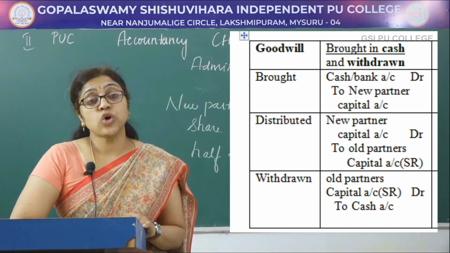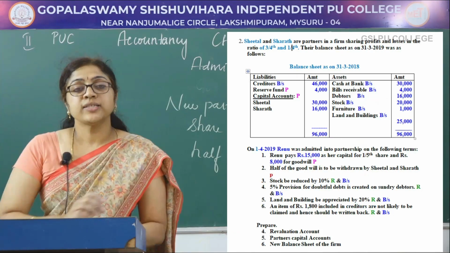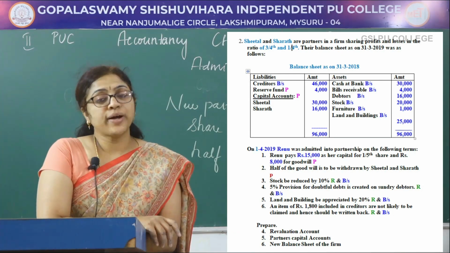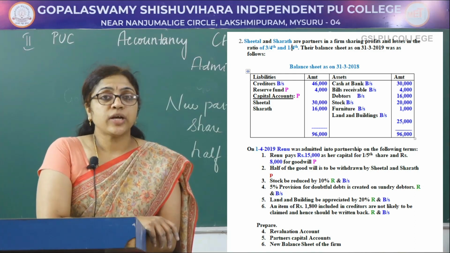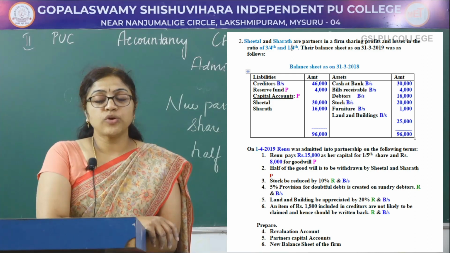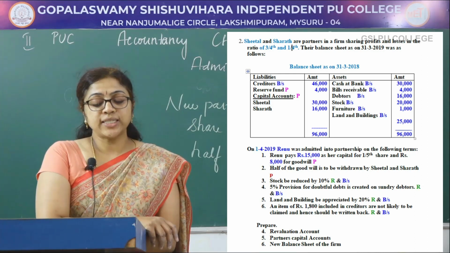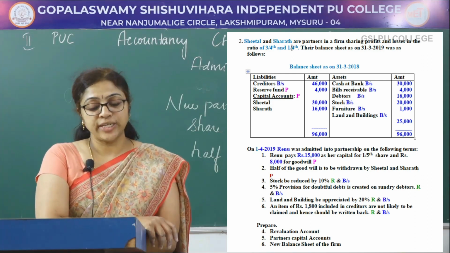When it is withdrawn, old partners' capital account debited to cash account. Next, stock to be reduced by 10% is recorded once in the revaluation account and again in the balance sheet, and the 5% provision for doubtful debts on sundry debtors is also recorded once in the revaluation account and again in the balance sheet.